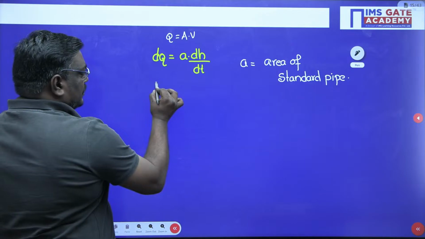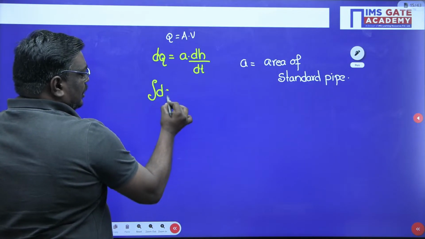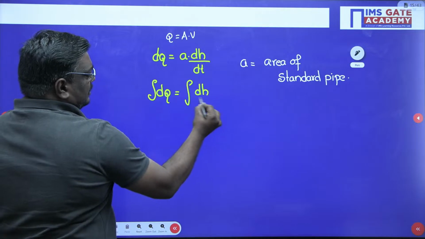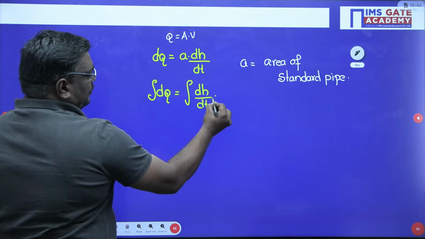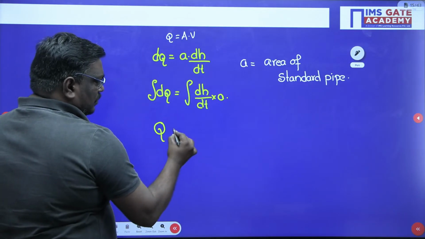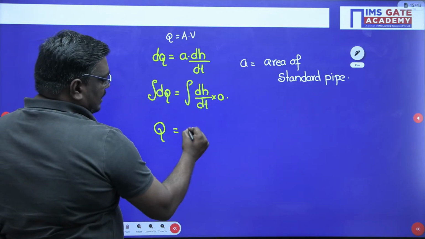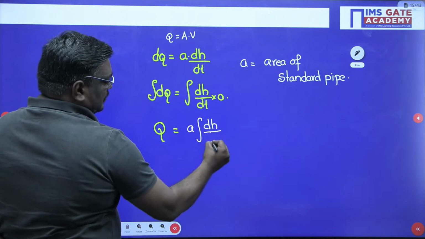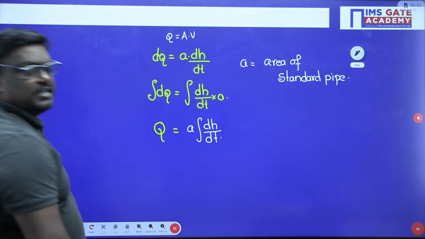Now, my dear students, if I do integration, dq is equal to integral dh by dt into a. Now, this can be written as q is equal to area into integral dh by dt. Now, you know what q is, sir?